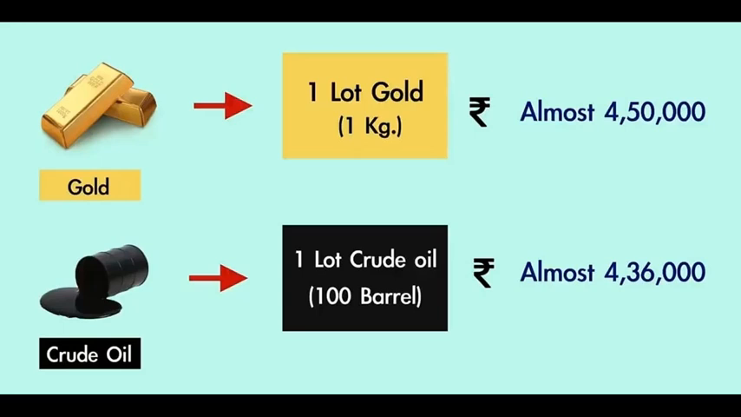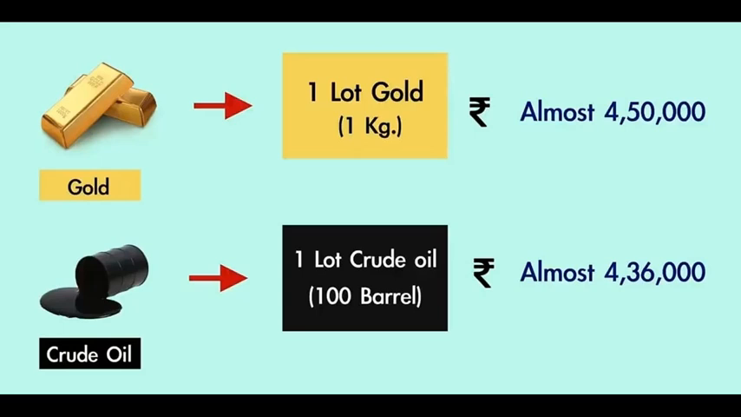For every commodity there will be a lot size. For example, for gold, you have to buy 1 kg. So if 1 kg is the lot size, a trader cannot buy less than 1 kg. He has to buy in multiples of 1 kg, say 1 kg, 2 kgs, 3 kgs, etc. And to buy one lot of gold, that is 1 kg of gold, the amount almost becomes 4,50,000 rupees.